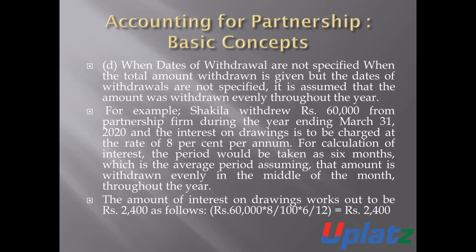So, for the calculation of interest, the period would be taken as 6 months, which is the average period. Then the amount of interest on drawings will be 60,000 into 8% for the period of 6 months. The amount of the interest will be 2,400. So when the date is not mentioned, it will be assumed that the amount was withdrawn evenly throughout the year.